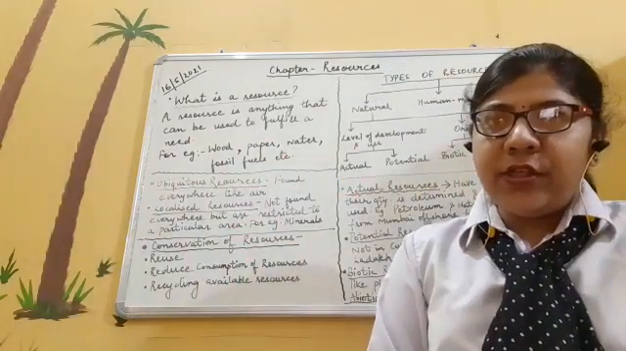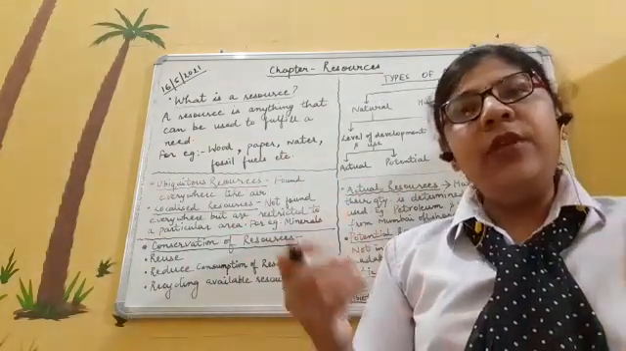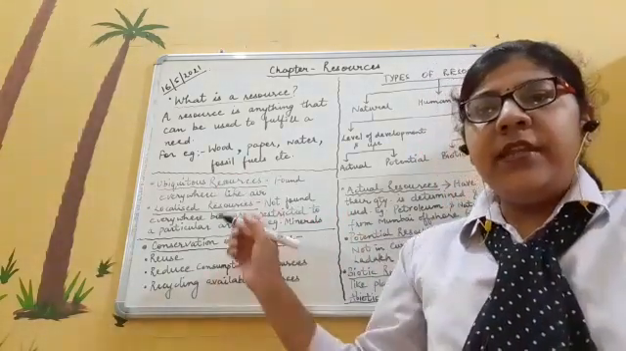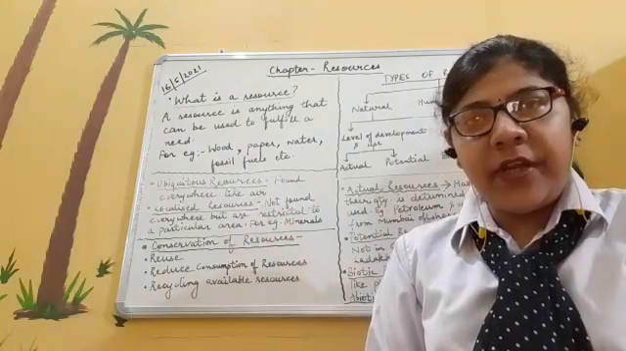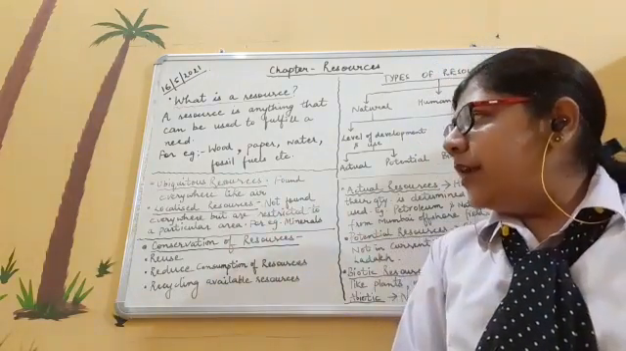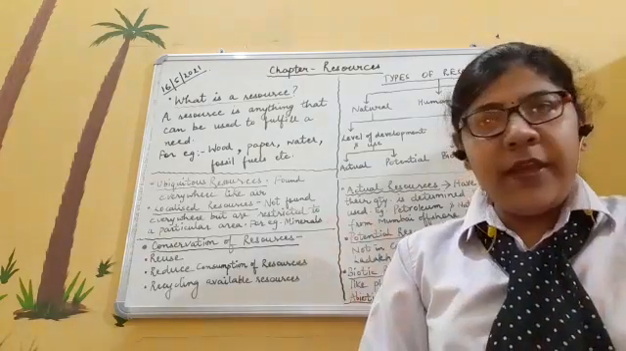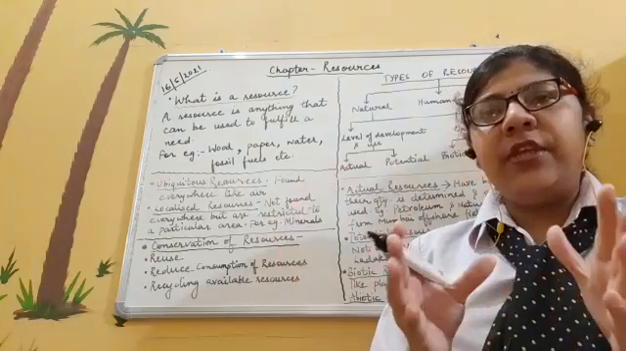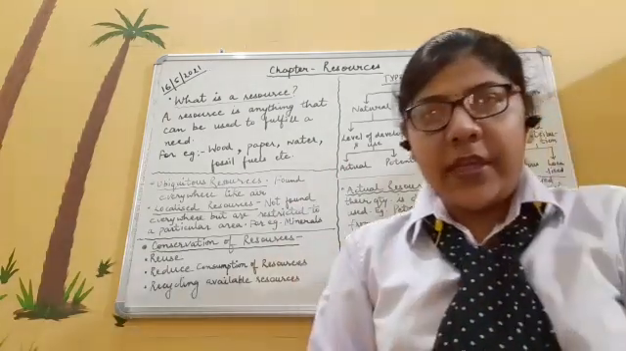Why is it called ubiquitous? Because it is basically found everywhere. After ubiquitous resources, the next resource we will be covering is localized resources. Localized means they will not be found everywhere, but their area will be restricted to a particular area.